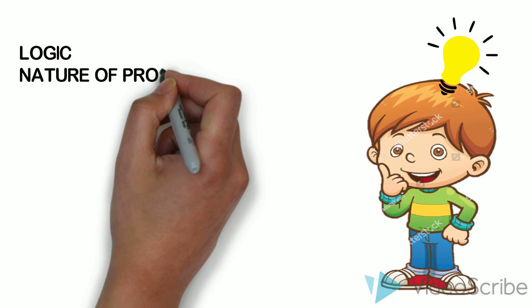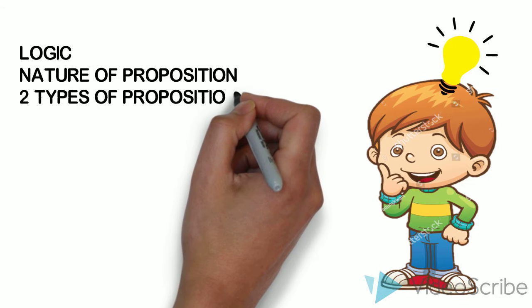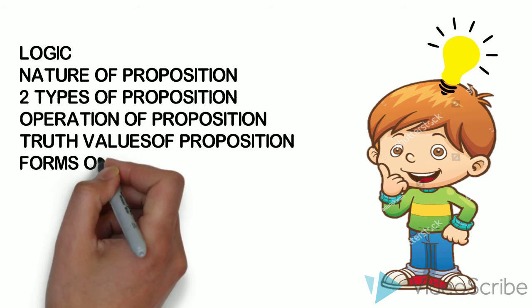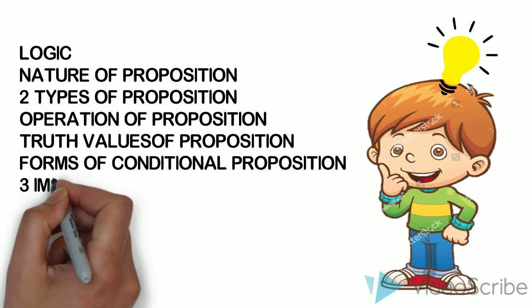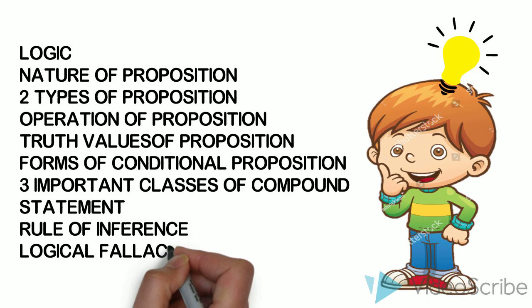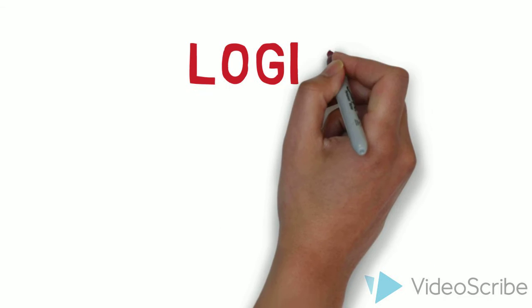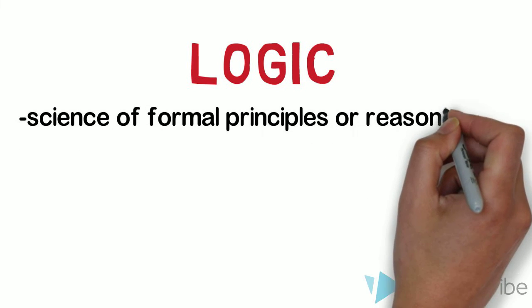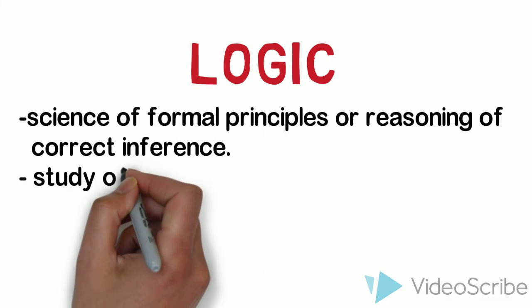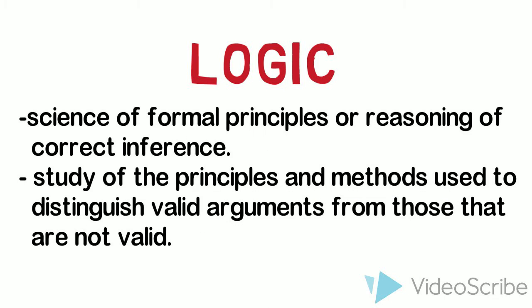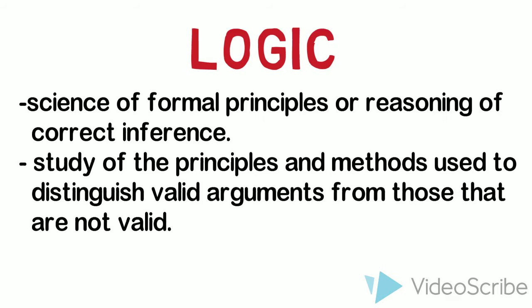First, logic. Nature of proposition, two types of proposition, operation of proposition, truth values of proposition, forms of conditional proposition, three important classes of compound statement, rules of inference, and lastly, logical fallacies. Logic is a science of formal principles of reasoning, of correct inference. It is the study of principles and methods used to distinguish valid arguments from those that are not valid.